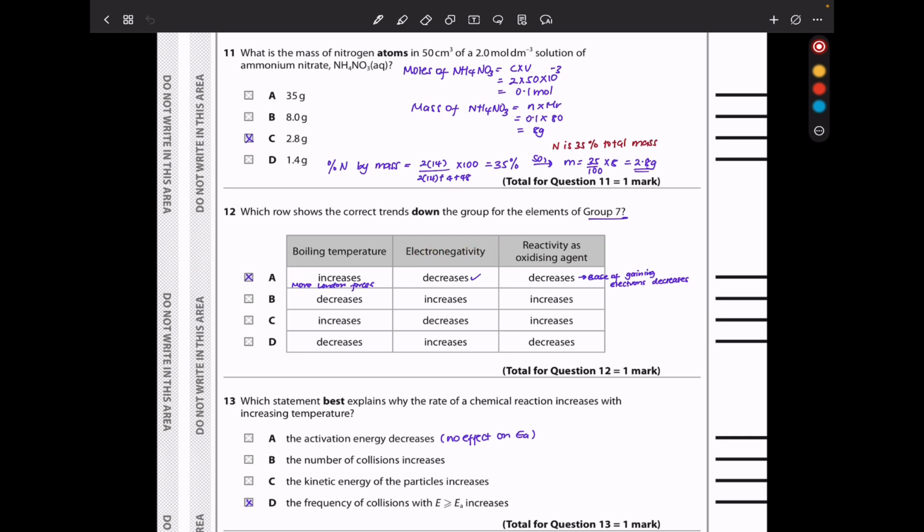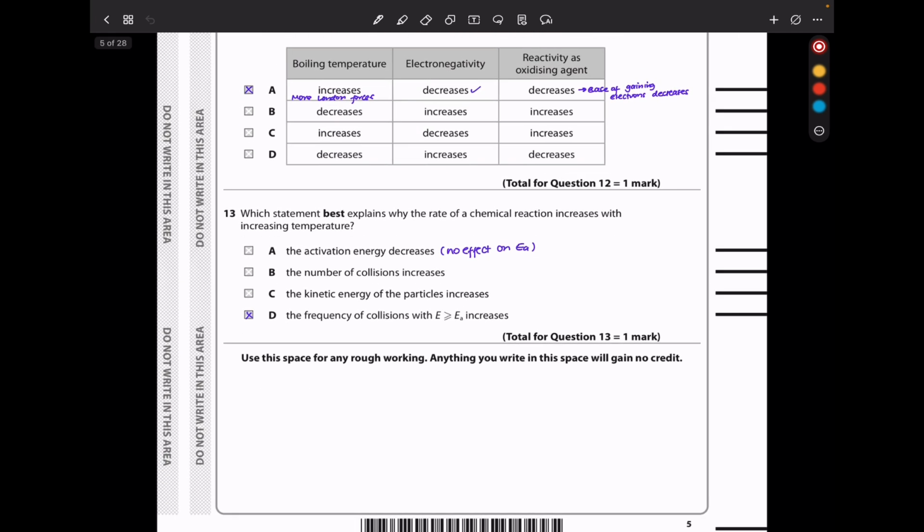Electronegativity will decrease, and reactivity as an oxidizing agent is going to decrease, so the answer is going to be A. In question 13, which statement best explains why the rate of a chemical reaction increases with increasing temperature? If temperature increases, the reactants will have more energy equal to or greater than the activation energy, so the frequency of successful collisions will increase, and therefore the answer is going to be D.